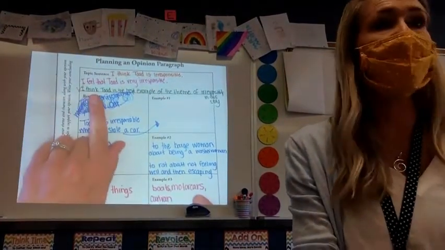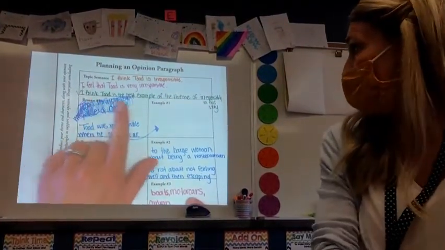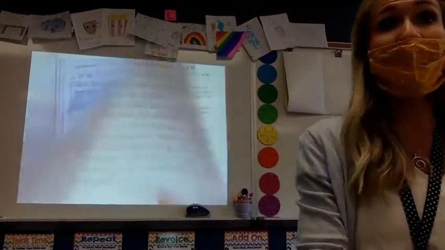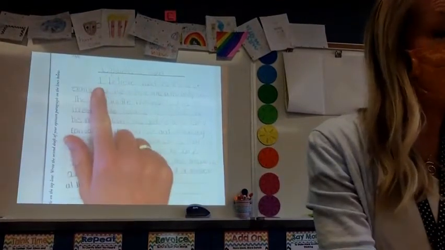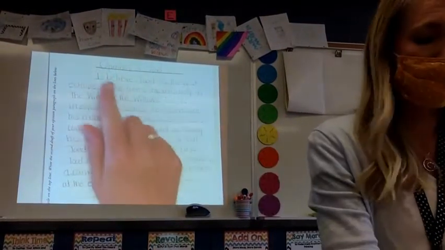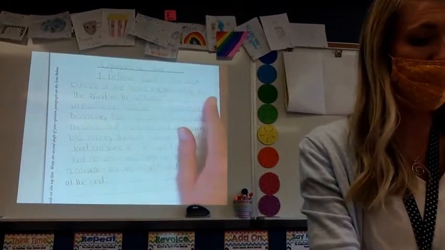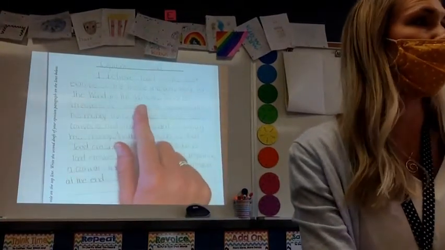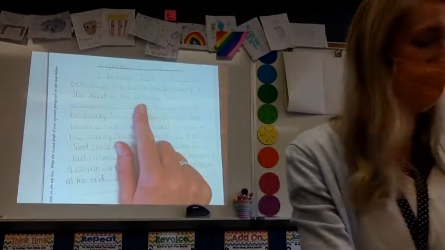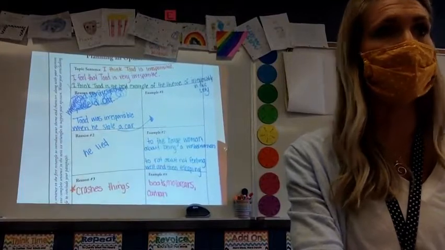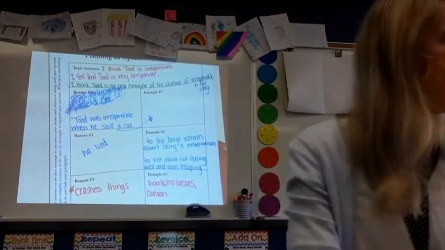So right here on my planning page, I say, I think Toad is the best example of the theme irresponsibility in this story. I put that on this page, but I may have changed it a tiny bit. I believe Toad is the best example of the theme irresponsibility in The Wind in the Willows. Okay, so I changed it a tiny bit. Now I'm going to start to go into my reasons and my examples, but I'm going to make sure that they're in the order they happened in the story.